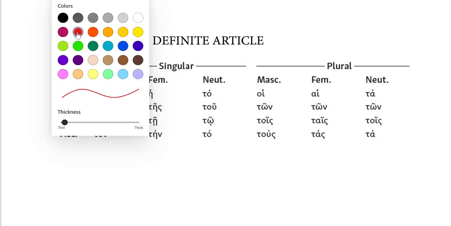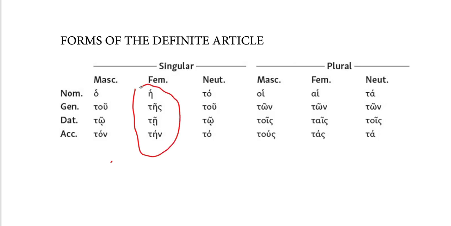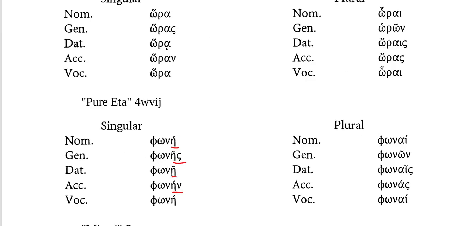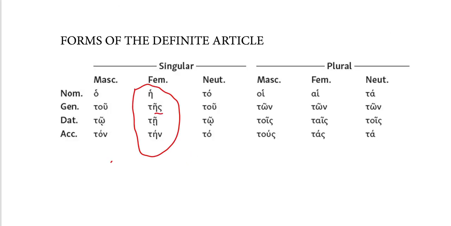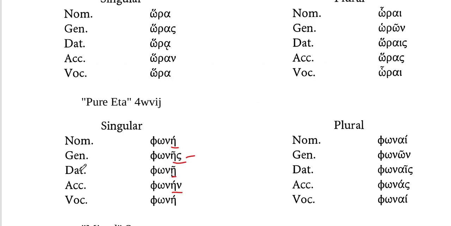Do they look similar? We've got the genitive ending, eta sigma, here and there. We've got the dative, eta iota subscript, here and there. Do you see how they're essentially the same? That should just go to show that if you're learning one, you're learning the other. Does that make sense?